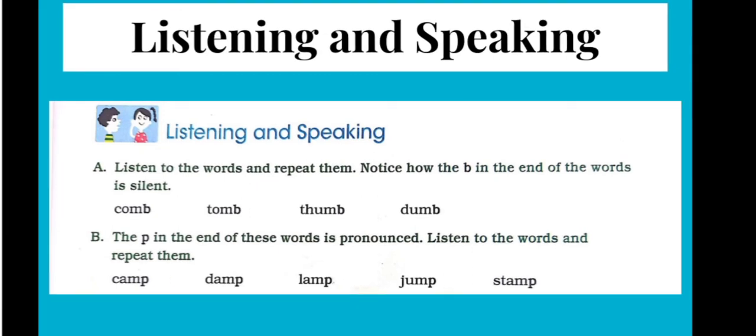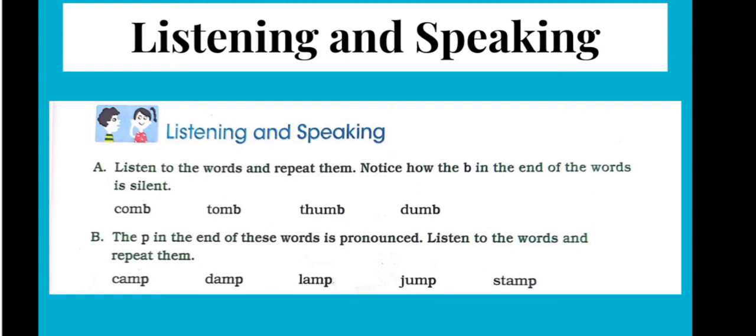Children, now let's look at exercise A. Look at the heading, children. Listen to the words and repeat them. Notice how the B at the end of the words is silent. So we have four words and the ending letter is B. So let's pronounce these words. I want everyone to listen carefully.